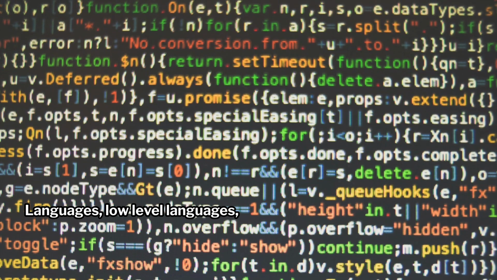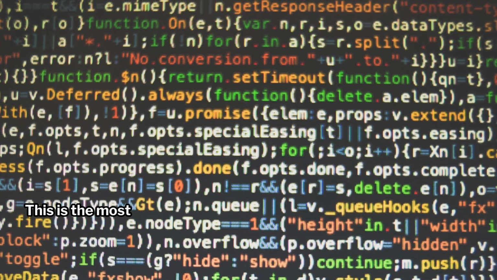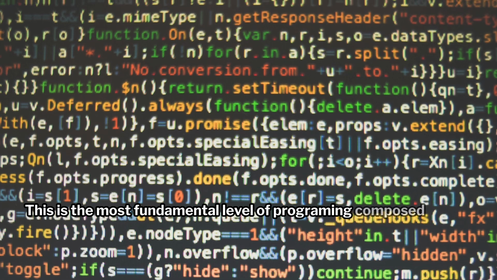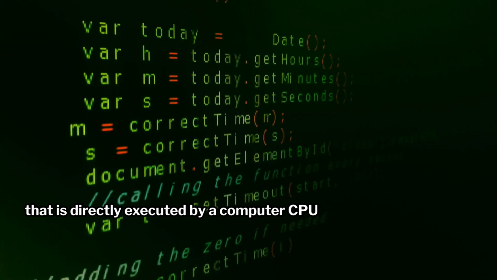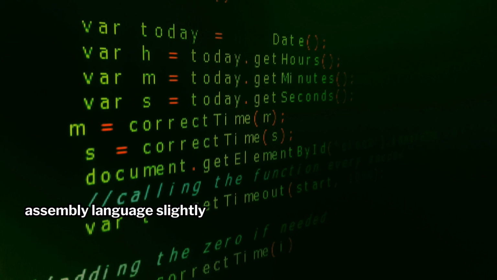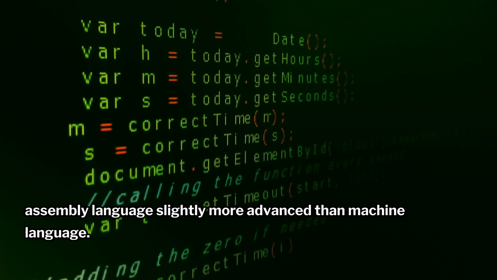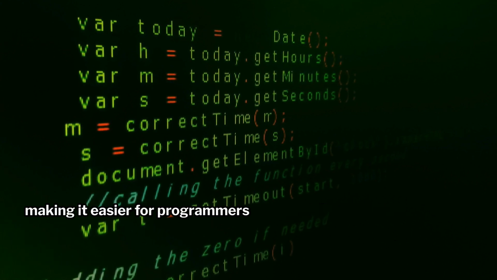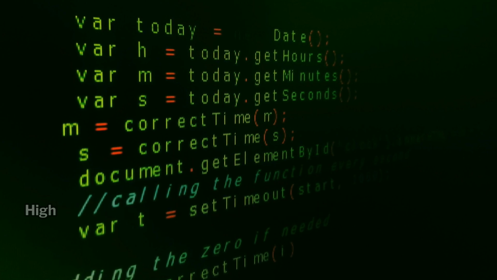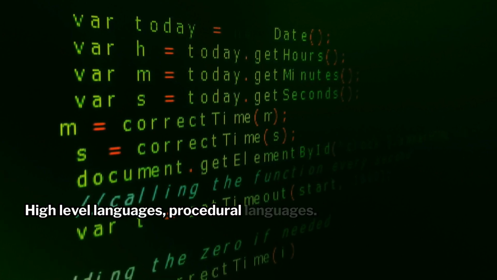Types of programming languages. Low-level languages. Machine language. This is the most fundamental level of programming, composed of binary code that is directly executed by a computer's CPU. Assembly language. Slightly more advanced than machine language, it uses symbolic names instead of binary, making it easier for programmers to work with.